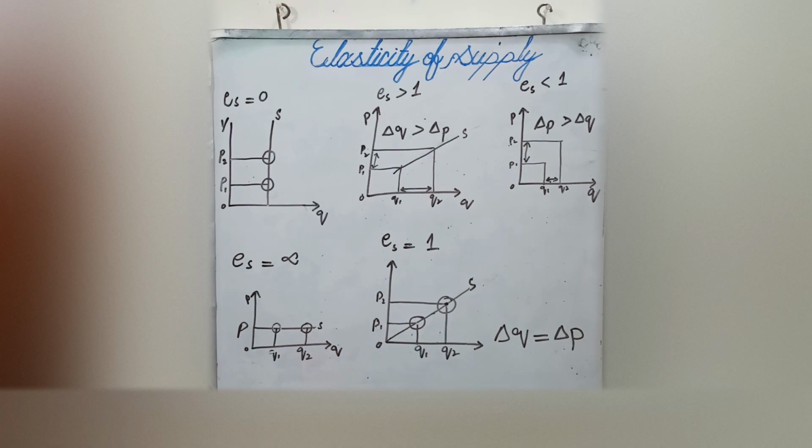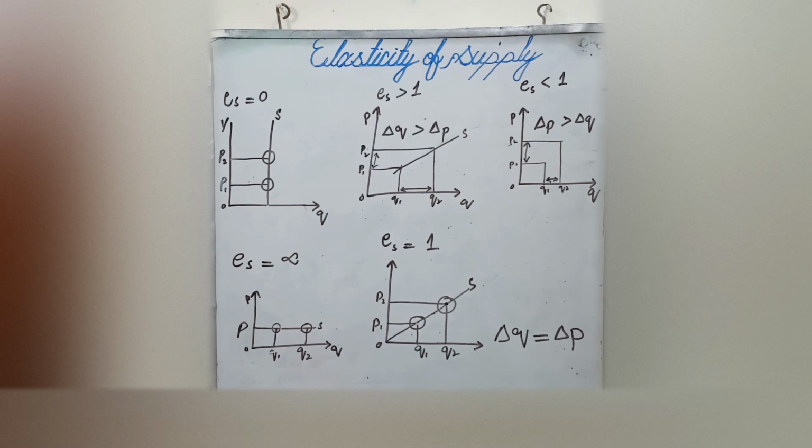This is our second part of the elasticity of supply. In this part, we will discuss the diagrammatical picture of the elasticity of supply, that in every case, what the diagram looks like. Fine. So our first case is elasticity of supply equal to 0.